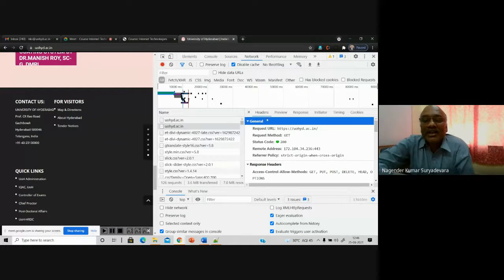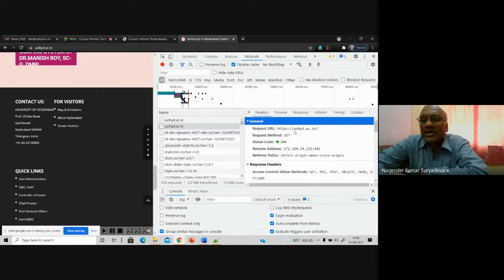So what does that header contain? Header is nothing but the preliminary information that you are trying to send. That header, the preliminary information: what you are sending, you are requesting a URL. You have given a request from your browser.